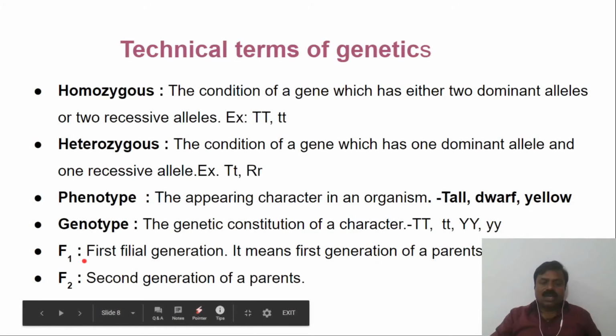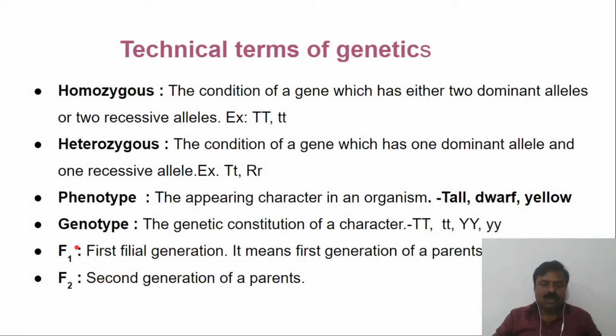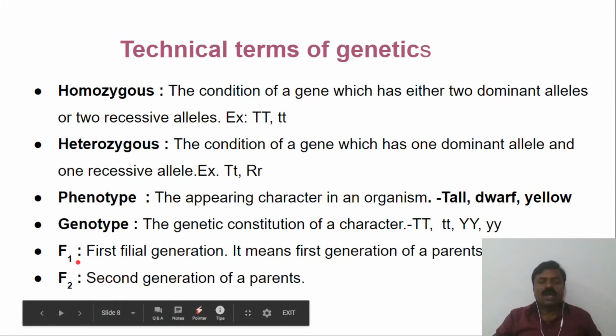And F1 generation. F means filial generation. Filial means the children. First filial generation means F1, the first generation of the parents. And F2 means the second generation. The offspring from F1 are known as F2. So from the parents, the first generation is F1, and from F1 the next generation is called F2.